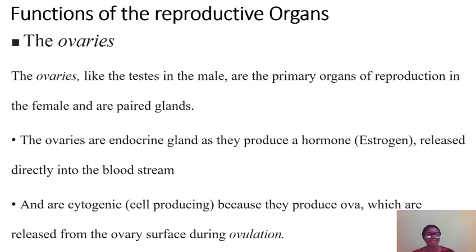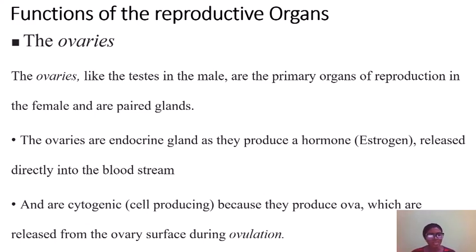Endocrine glands are glands that produce chemical substances known as hormones, and these hormones coordinate the activities in a multicellular organism. An example is reproduction. The hormone in the female which coordinates secondary sex characteristics is known as estrogen. This estrogen is released into the bloodstream directly.